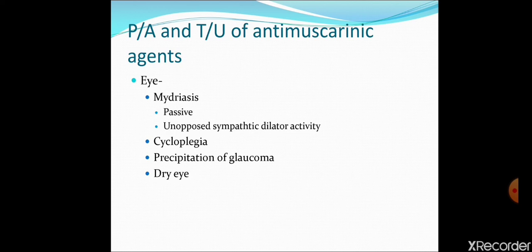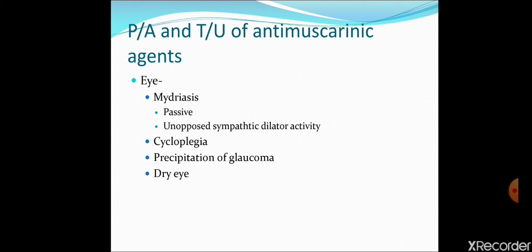In another condition, when you administer a sympathetic drug like phenylephrine, it will increase the sympathetic tone in the eye. So sympathetic tone is increased, so that it will produce mydriasis. But this mydriasis is active mydriasis because it is actively increasing the tone of radial muscle.